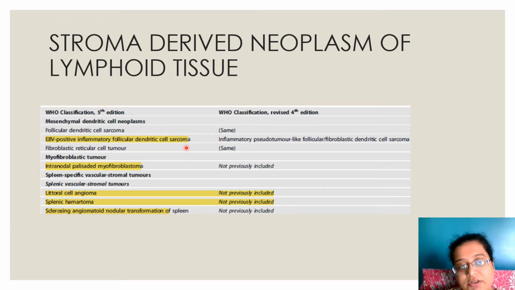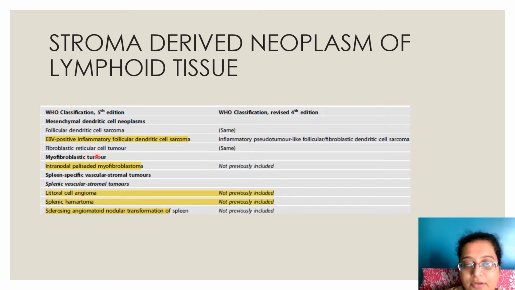This name has been used instead of inflammatory pseudotumor like follicular or fibroblastic dendritic cell sarcoma. So they must have found an EBV origin to this tumor and hence named it EBV positive inflammatory follicular dendritic cell sarcoma. I have not come across these till now. I don't know how frequently you come across them, but for exam purposes, you need to remember.